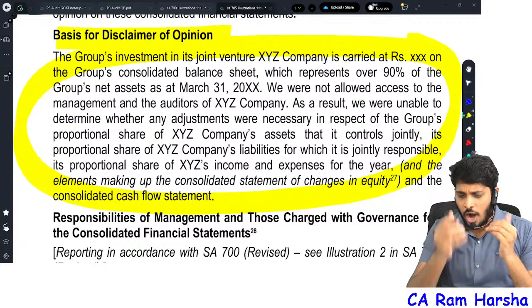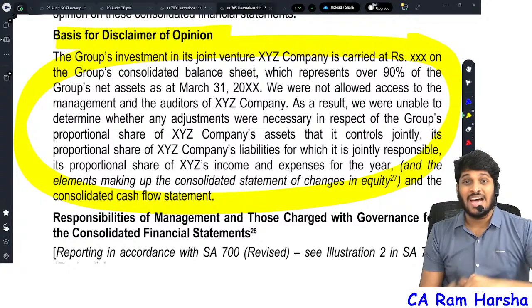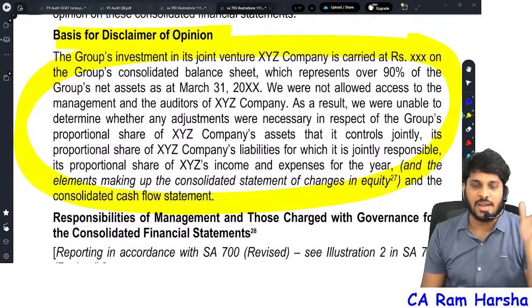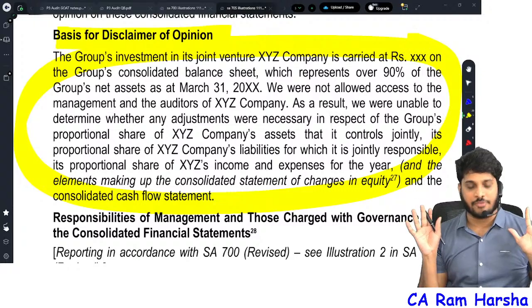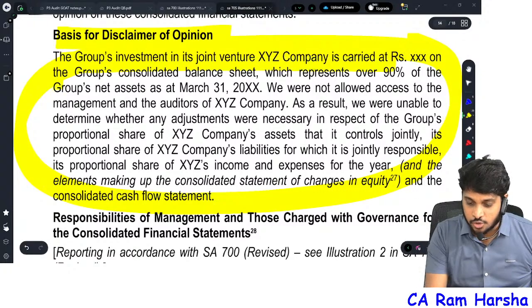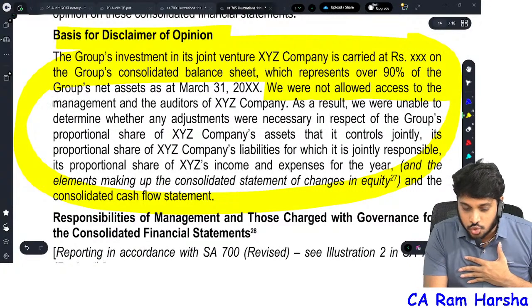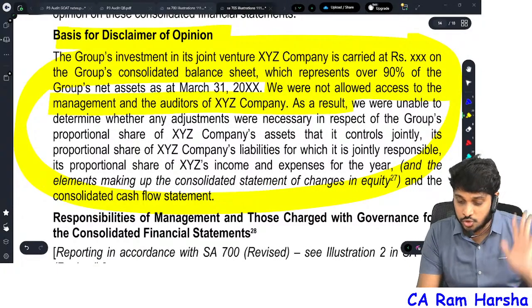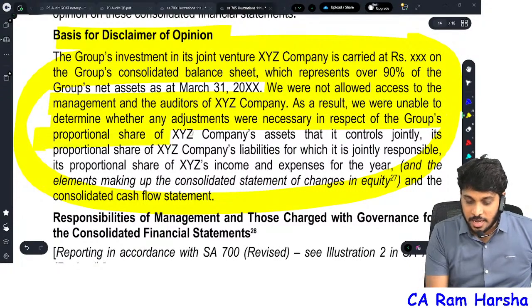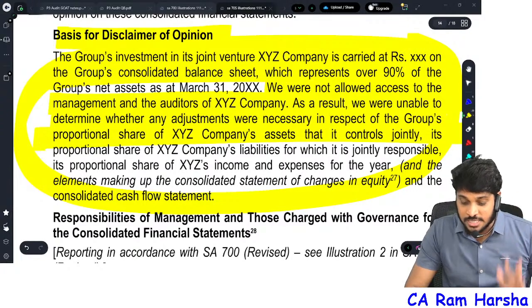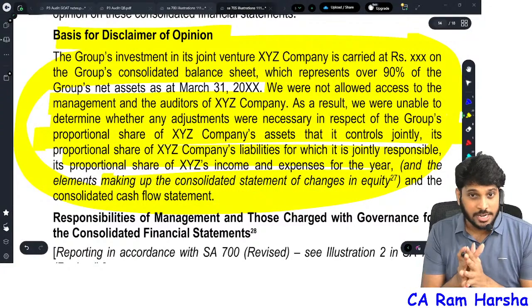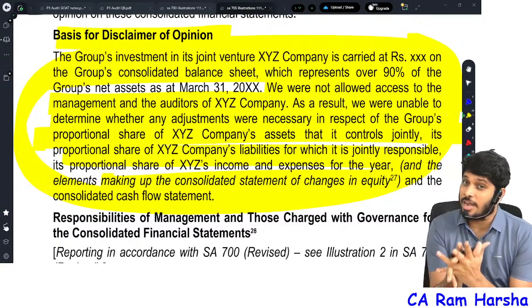Simple. Then what is there? What should be there in the basis for disclaimer? Straight away tell why you didn't give an opinion. That reason alone you tell me. That's enough. So the group investment is so and so, which is 90%. We were not allowed access to the management of the company, so and so. As a result, we are unable to determine whether any adjustments were necessary in respect of the group. So the auditor is clearly explaining why he disclaimed the opinion.